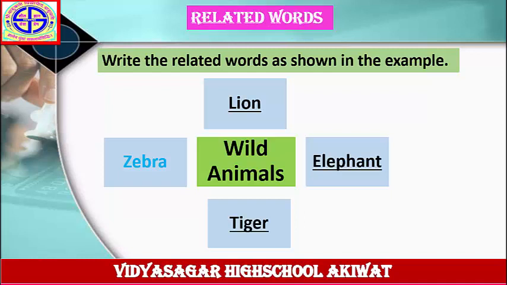Wild animals: lion, elephant, tiger and zebra. Means lion, elephant, tiger, zebra. These are related words to wild animals. Next example.